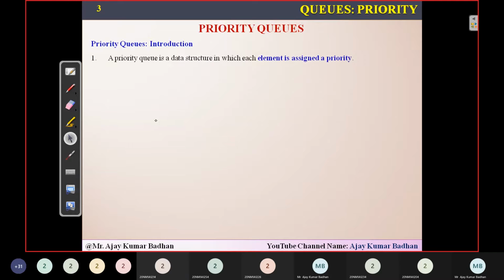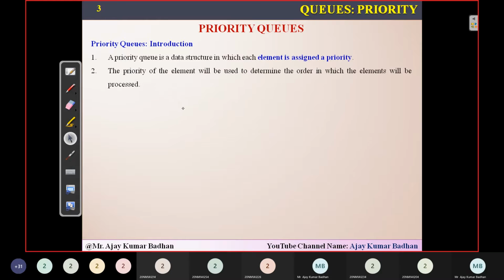Let me explain the introduction part. Here you can see that the elements will be assigned priorities. As I told you, every element we insert into this queue will be assigned some priority. Based upon that priority only, we determine how the elements will be processed within that queue.